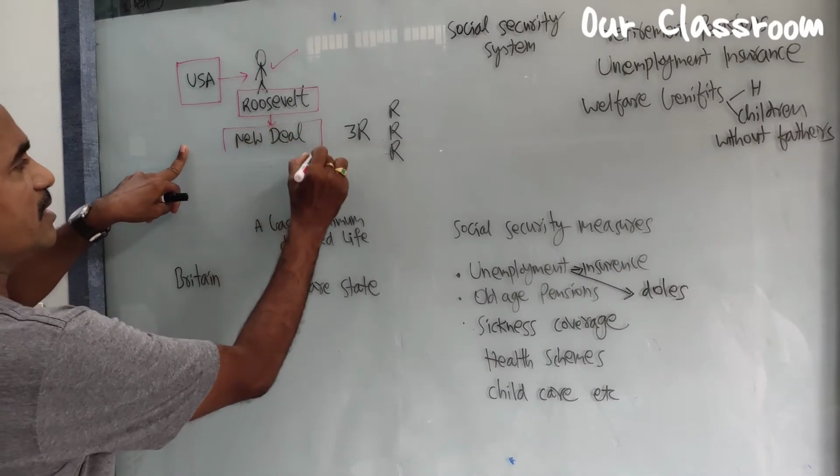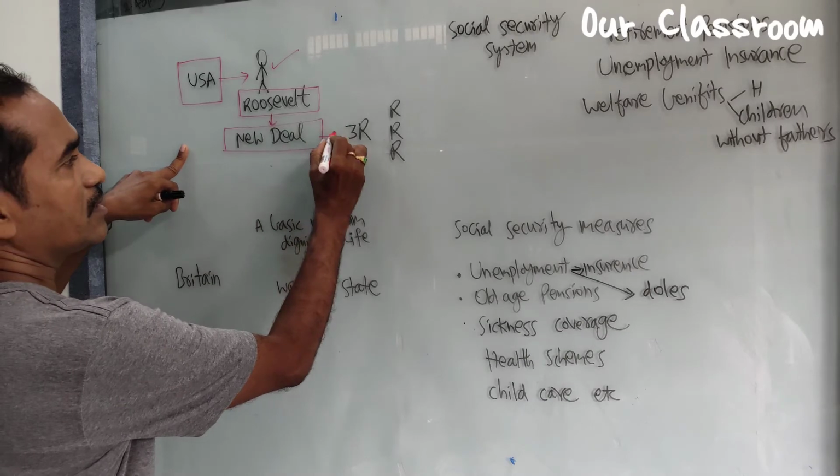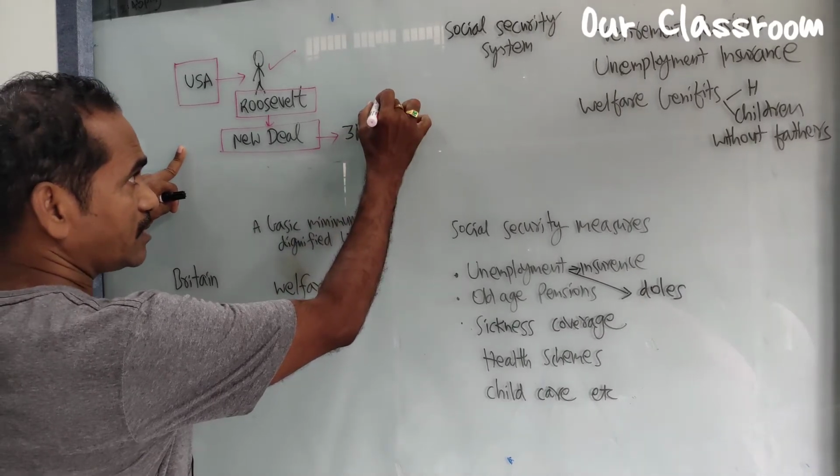According to the New Deal policy, he implemented 3 R. What are these 3 R?